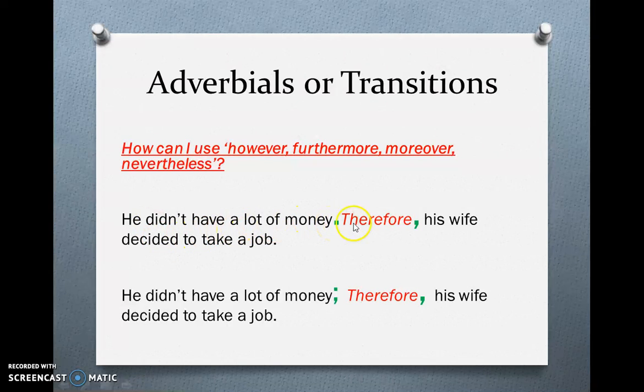Like this one: he didn't have a lot of money, period. Complete meaning. Therefore, his wife decided to take a job. His wife decided to take a job. Complete meaning. Therefore, here shows a result, shows that this sentence is a result of the previous sentence. So it's just functioning semantically to link meanings. And we can put it after a period or after a semicolon, and we end it with a comma.